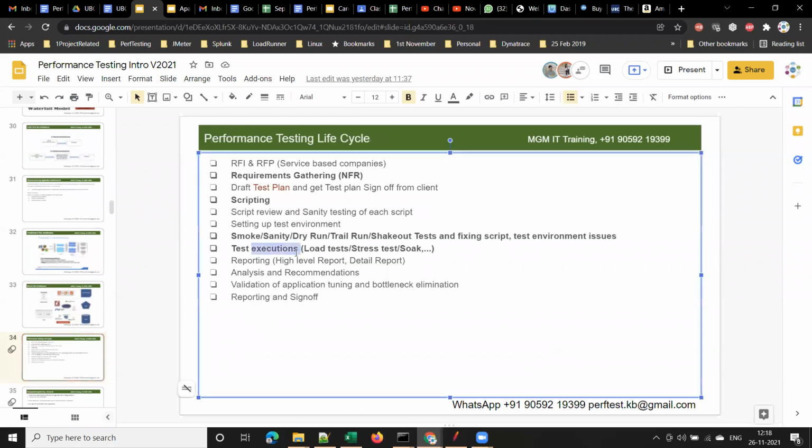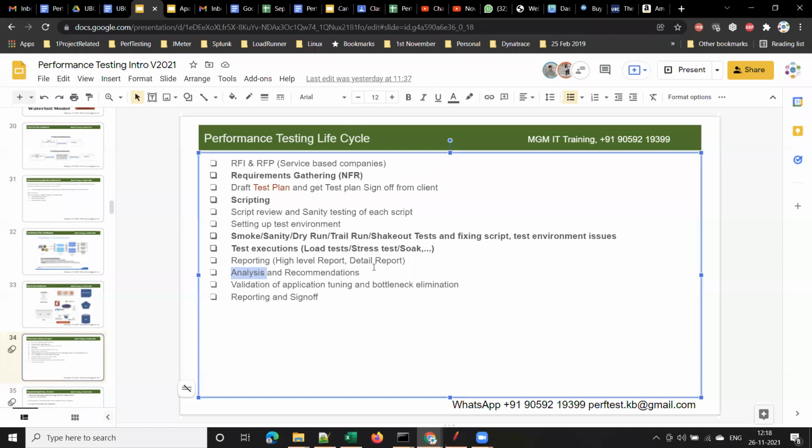Once we do different types of testing, like load test, stress test or soak test, we'll create a report for each type of test, analyze the test results, and provide recommendations. For example, your client's target user load is 1 lakh users, but when you are doing performance testing, let's assume that after 50,000 users your application is breaking.